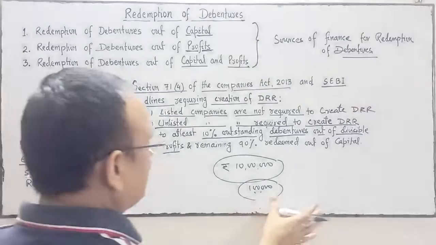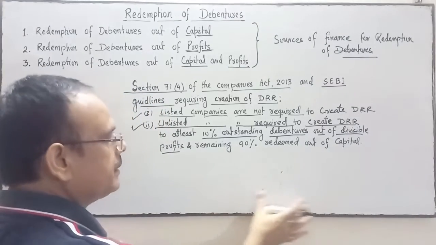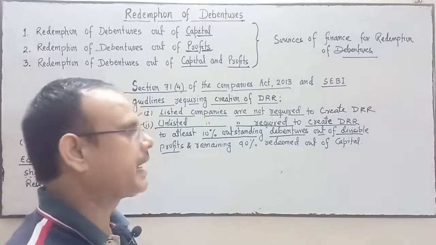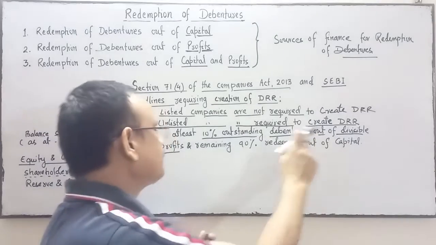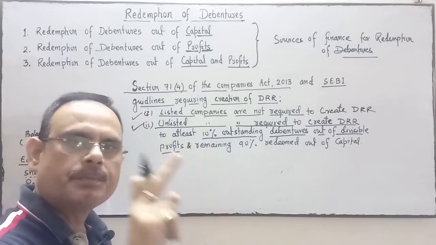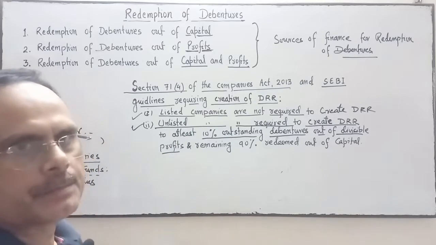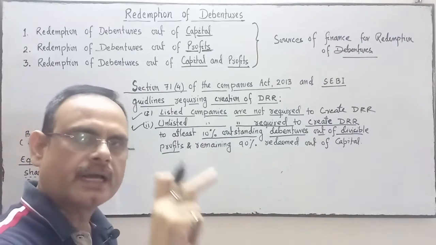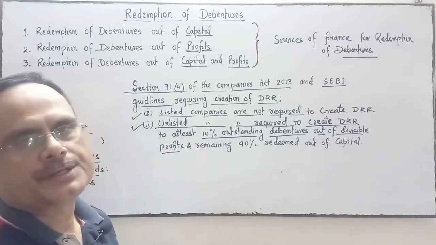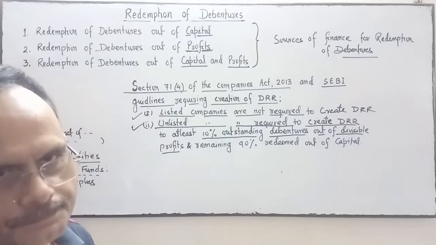So the company must create DRR of at least 10% of the debenture outstanding. Is it clear? At least 10% of the debenture outstanding, out of divisible profit, means surplus in the statement of PL. From that surplus, the company has to create DRR at least 10%. And the remaining 90% the company may redeem out of capital.